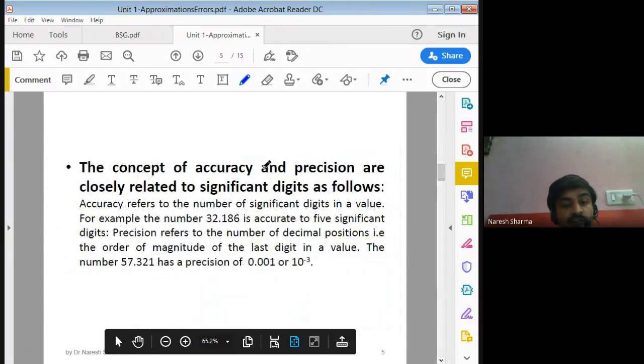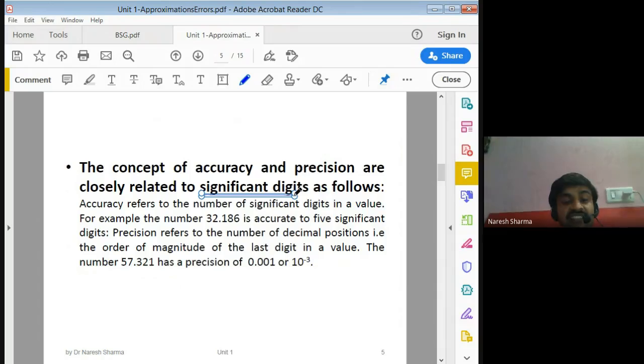The concepts of accuracy and precision are closely related to significant digits. How many significant digits are in your output? Accuracy refers to the number of significant digits in the value. Like in 32.186, we have 5 significant digits: 1, 2, 3, 4, and 5.